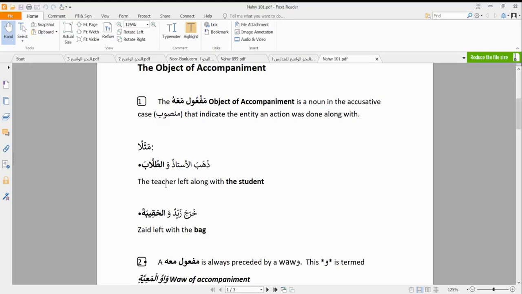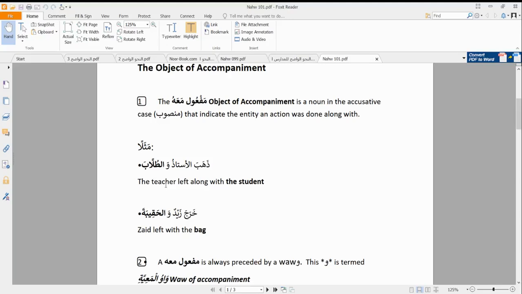In the same way, we have kharaja Zaydun wal haqiba. Zayd left with the bag. So as Zayd left, he had the bag with him. The bag basically left with him. The bag accompanied him. That is why we call it the maf'ul ma'ahu.